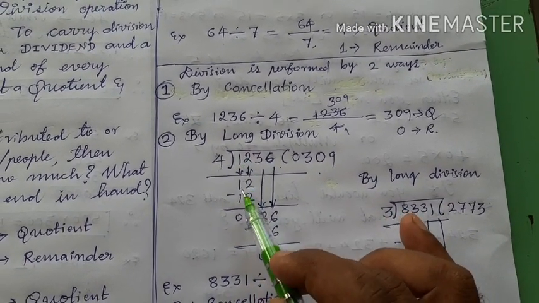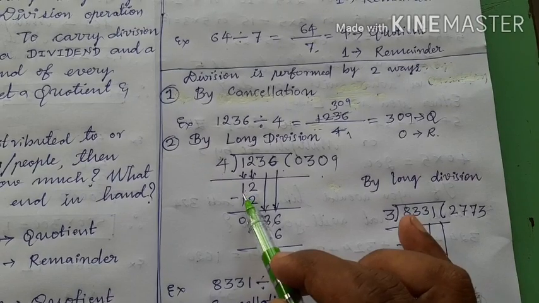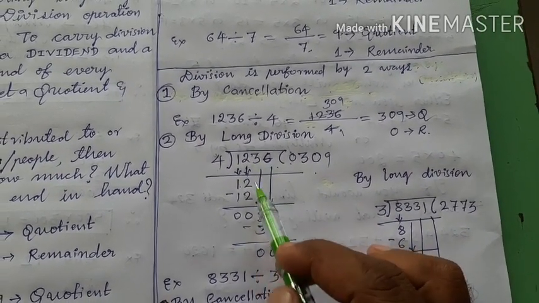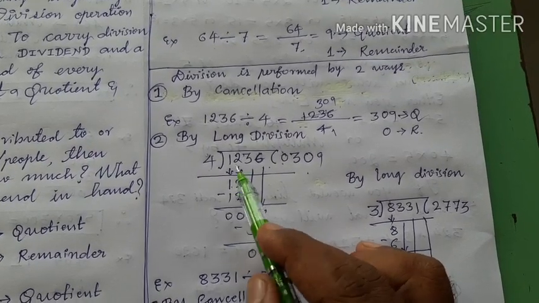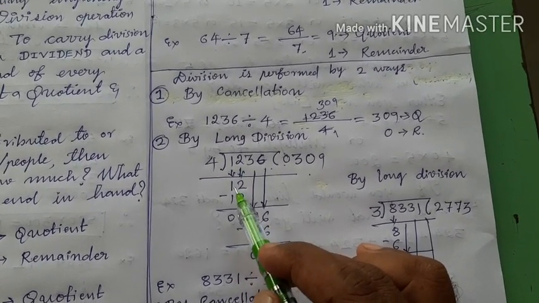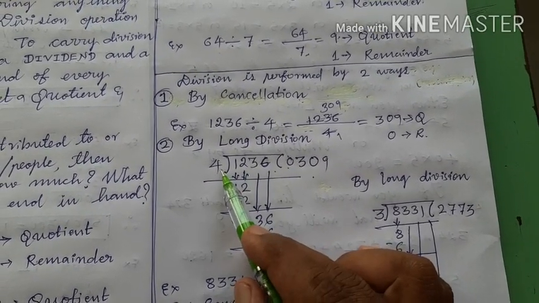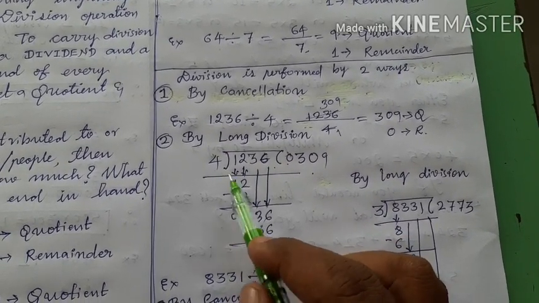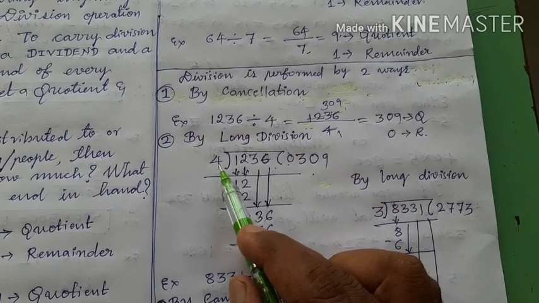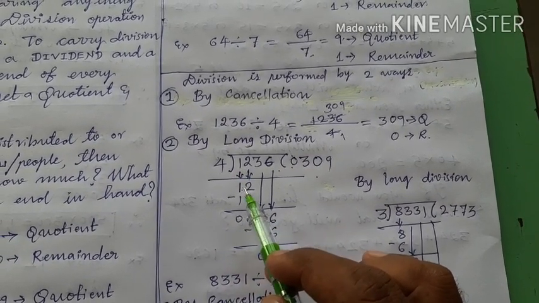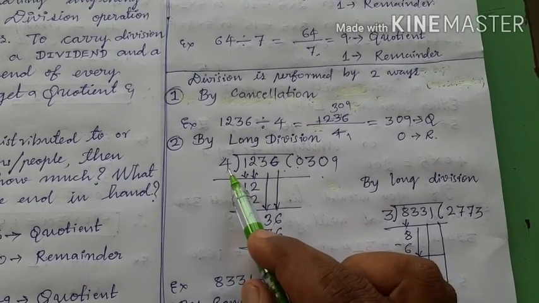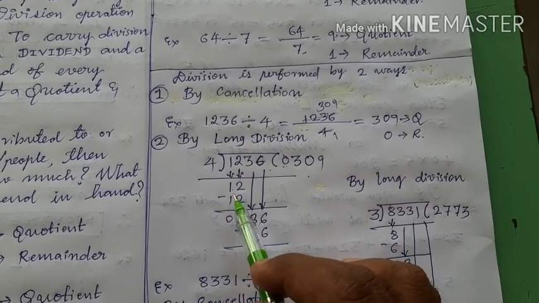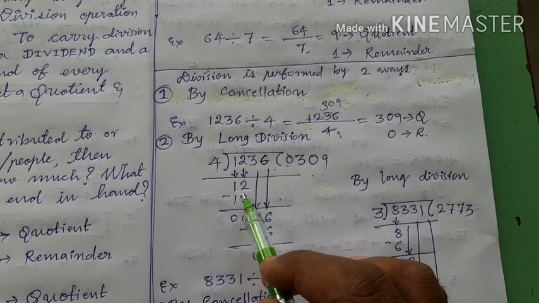If the down-taken digit is smaller than the divisor, you have to put 0 here and take the next digit. If the down-taken digit is equal to the divisor, you should not put 0 here, you should search this number in the table of 4 and then proceed. If the down-taken number is bigger than the divisor, then also you should not put 0 here, you should proceed with the division.